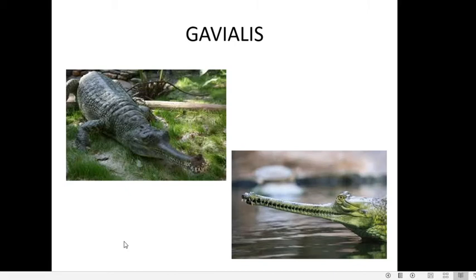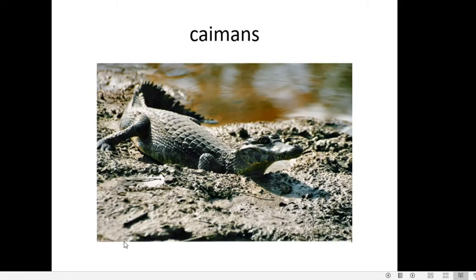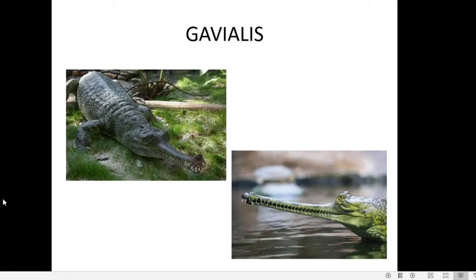So these are the gavials, and these are the caimans. This is the gavial which is found in India, that is Gavialis gangeticus.